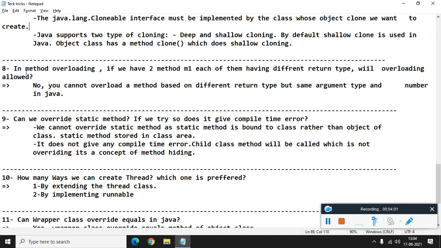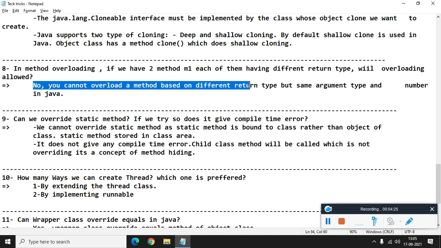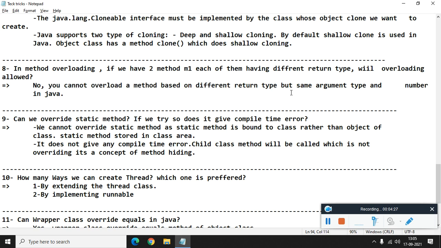The 8th question is, if you have 2 m1 methods, each of them having a different return type, will it be overloaded? So basically the question asks, can we overload a method by changing the return type? No, you cannot overload a method based on a different return type having the same arguments and types in Java.